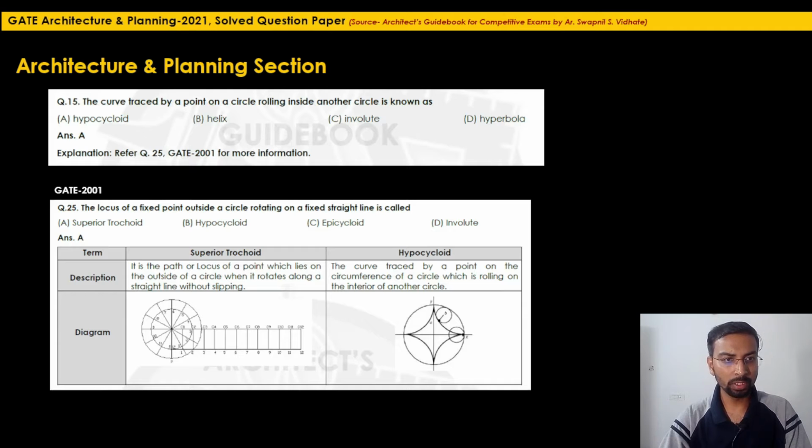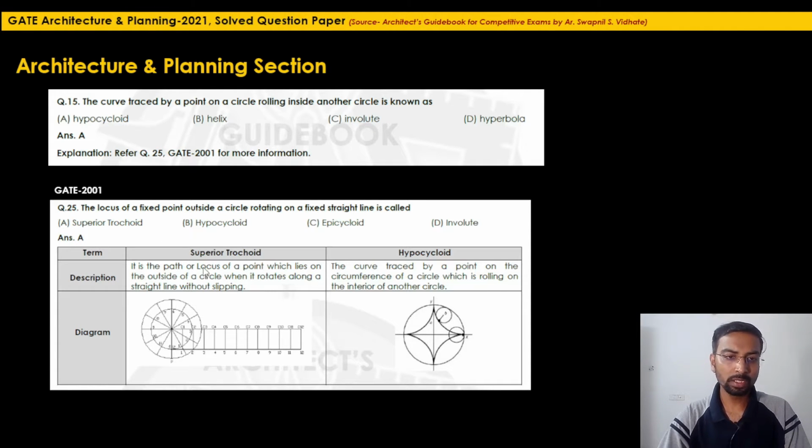In GATE 2001, the question asked for the locus of a fixed point outside a circle. Here in 21, they have asked about inside another circle. In 2001, they asked: the locus of a fixed point outside a circle rotating on a fixed straight line is called as. The correct answer there was supertrochoid.